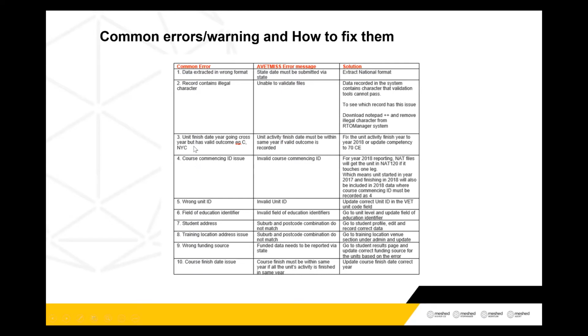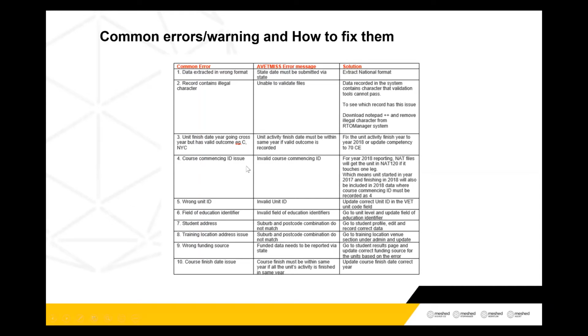Now the next one is unit finish dates going across years. This one does not align with the business rules of the NCVR guidelines. So let's say a student has completed the unit in 2020, but you haven't changed the outcome of the unit from continuing enrollment to C or NYC. This is one of the common errors.